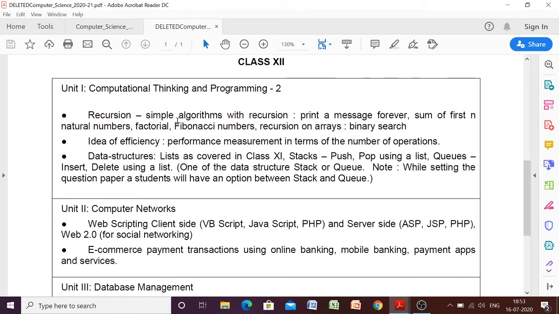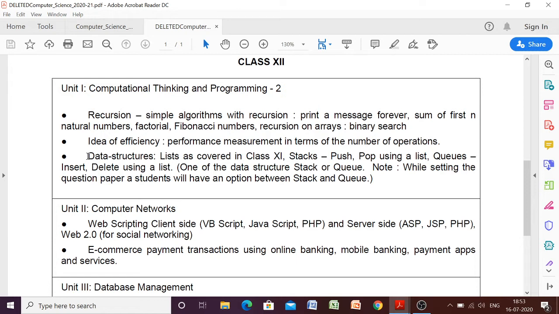Although this is a very important topic and it is related to functions, and should not be deleted, it has already been deleted from the syllabus. So recursion has been deleted, idea of efficiency has been deleted, and data structure. But here you have to be very careful that data structure has not been deleted.